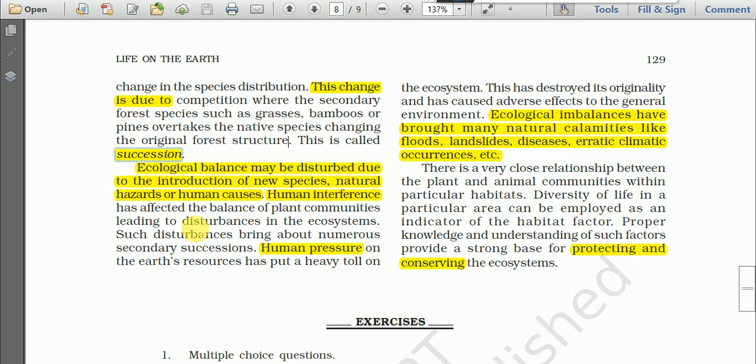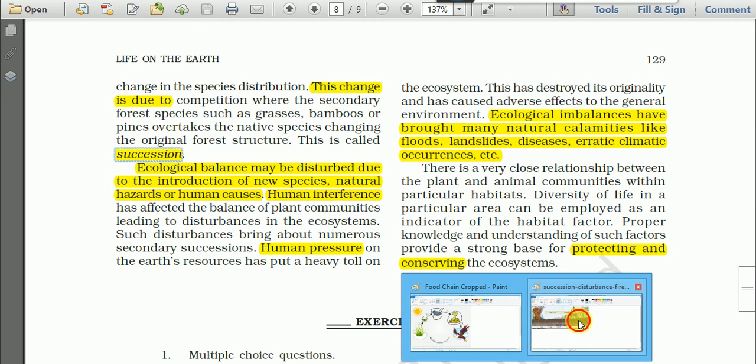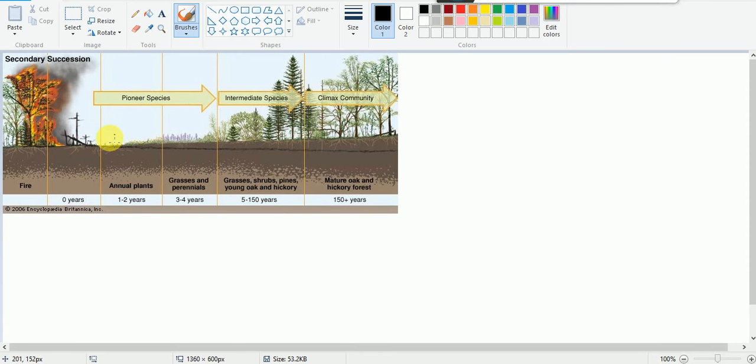Okay, this is about secondary succession, and here is an example of it. When we burn the forest, the original forest structure will be totally changed. After burning the forest, in the next 1-2 years, annual plants may grow. Then after 3 to 4 years, grasses and other perennials will grow.